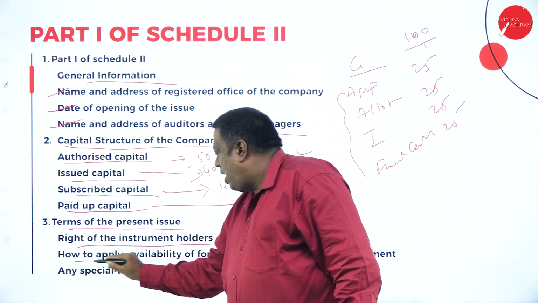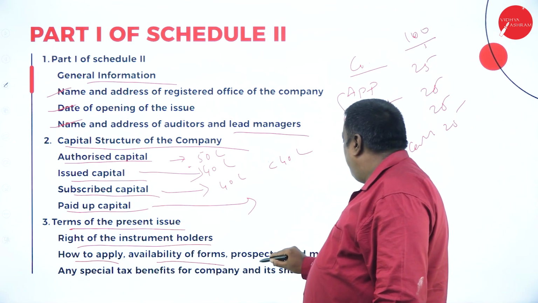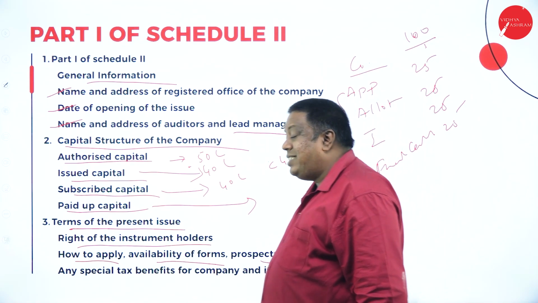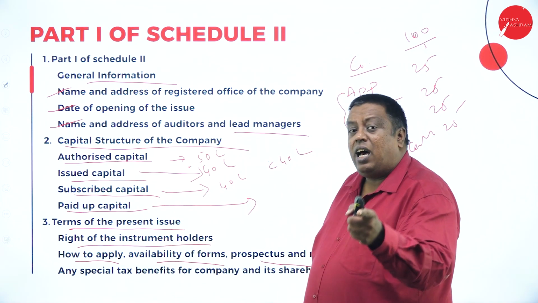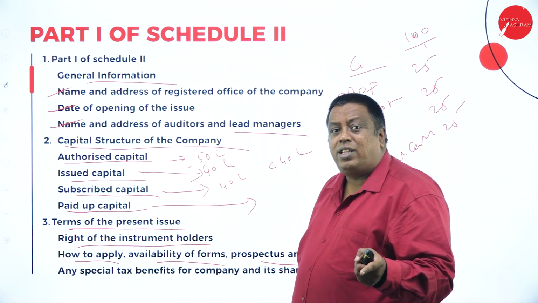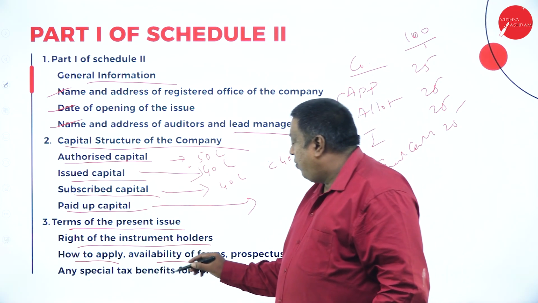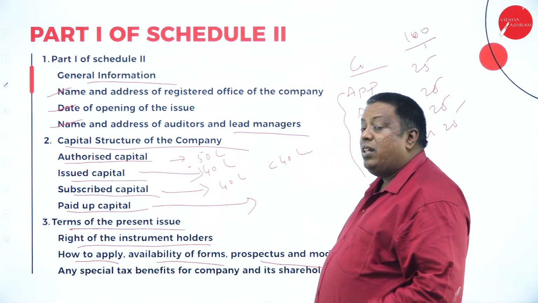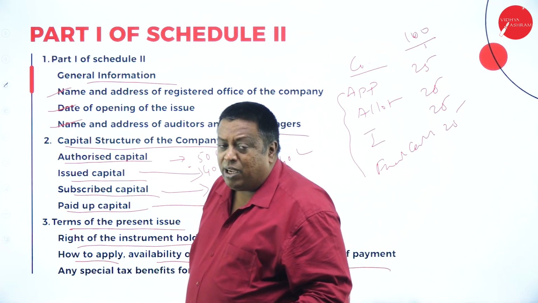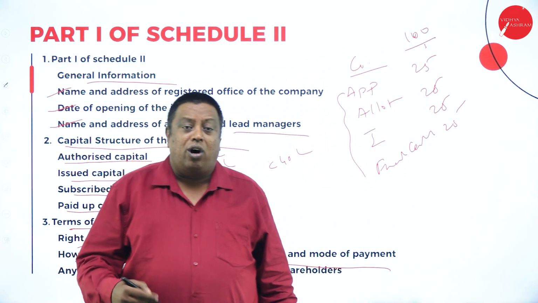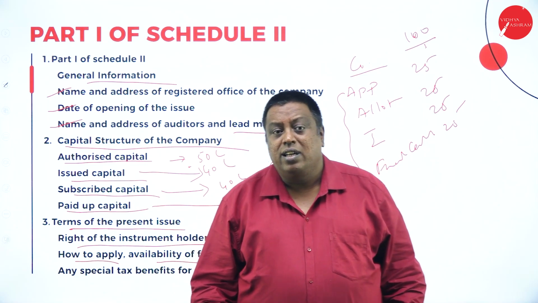The second one is how to apply, availability of forms, prospectus and mode of payment. This means how the public can apply for subscribing to the shares, what forms are there, whether they are issuing the prospectus or not, and what the mode of payment is. Whether I have to make an online payment, and if so how and how much.